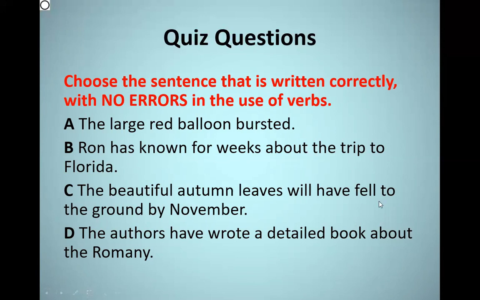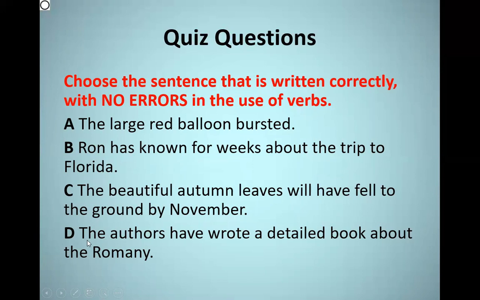But here we have a mistake, because fell is not the past participle of the verb fall. Because if we look at the conjugation of fall: fall, fell, fallen. So this verb, which is fell, must be fallen in order to consider sentence C as correct. So in that case, it is not correct at all because fell is wrong.